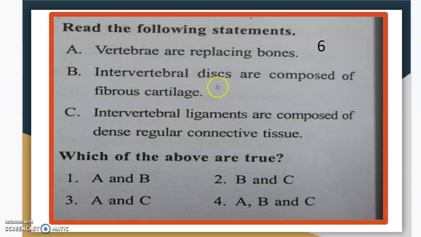Here comes the sixth one. Read the following statements. A. Vertebrae are replacing bones. B. Intervertebral discs are composed of fibrous connective tissue. C. Intervertebral ligaments are composed of dense regular connective tissue. Which of the above are true?